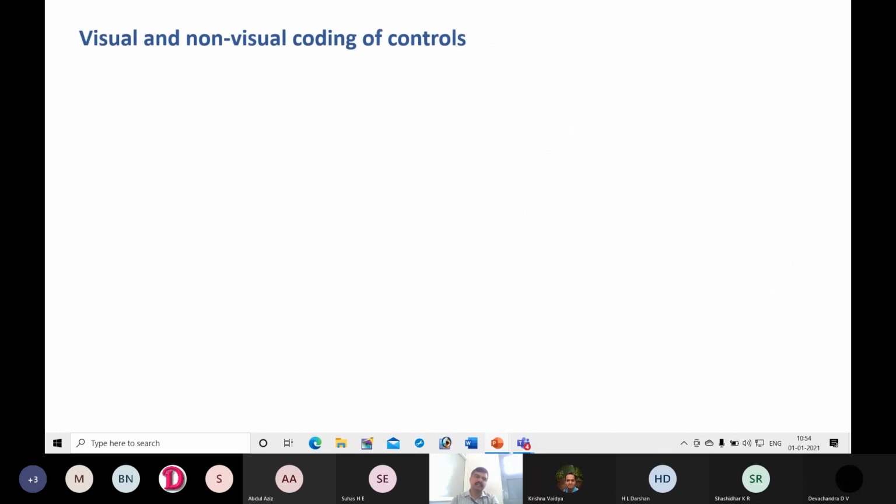Next, visual and non-visual coding of controls. In order to avoid confusion when there are a number of controls and displays, coding is used to easily identify the displays and controls.